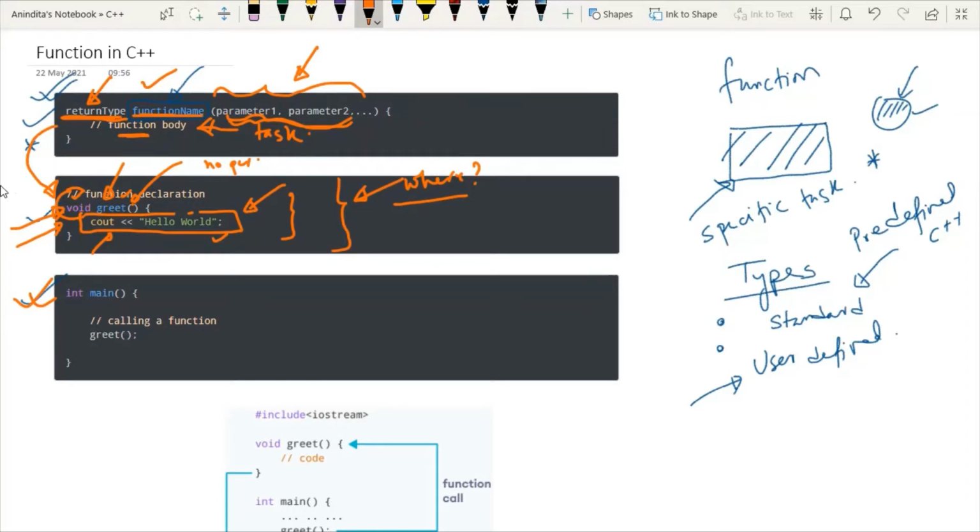Try to understand, in C++ programming, whenever you are defining any user-defined function, this function must be outside the main function. You are not allowed to write any user-defined function inside the main function. So we are expecting that this function will always be outside the main function.